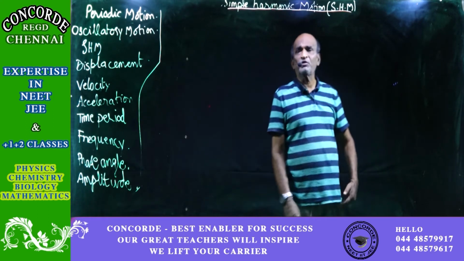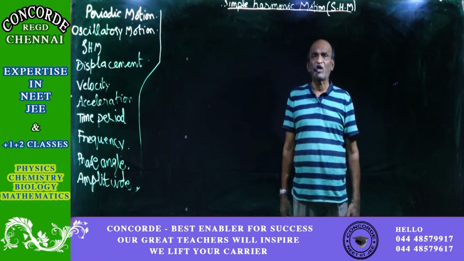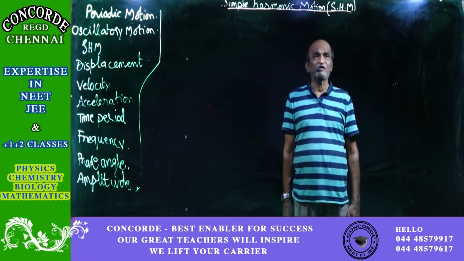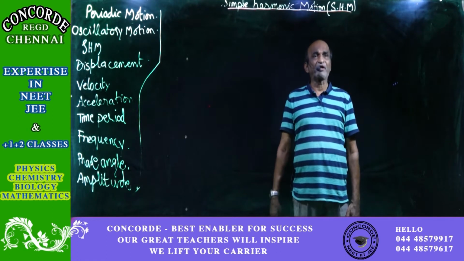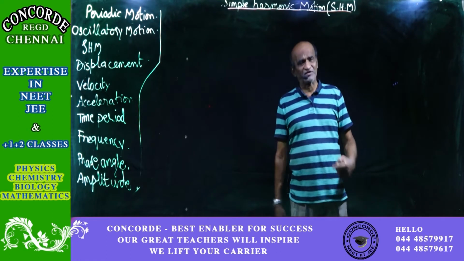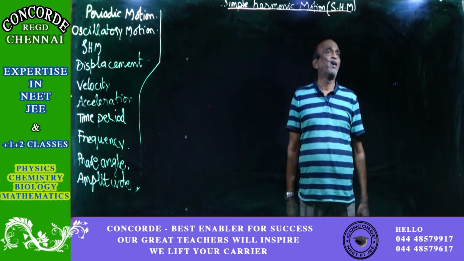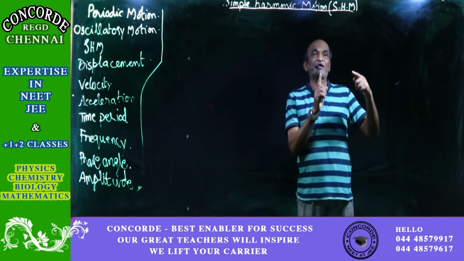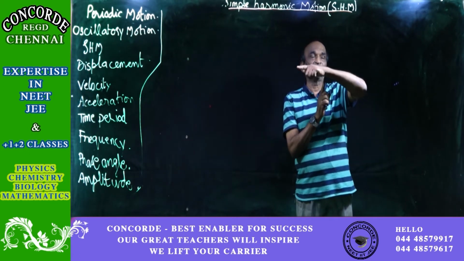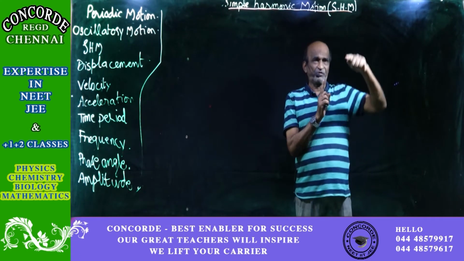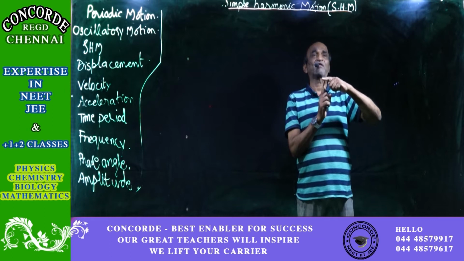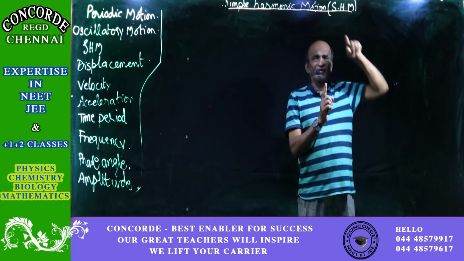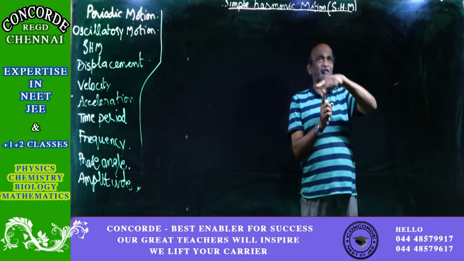The periodic motion tells us that when the motion of a particle is such that it is repeated and always passes through a fixed point at regular intervals. After passing through a fixed point, when it comes for the first time, if it takes 5 seconds, then again another time it will take another 5 seconds.